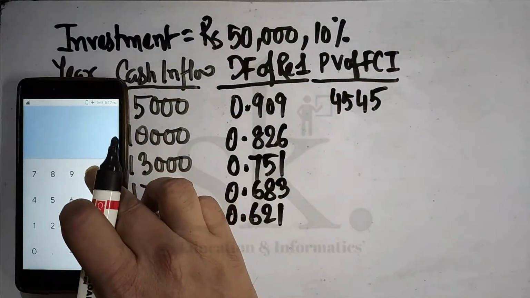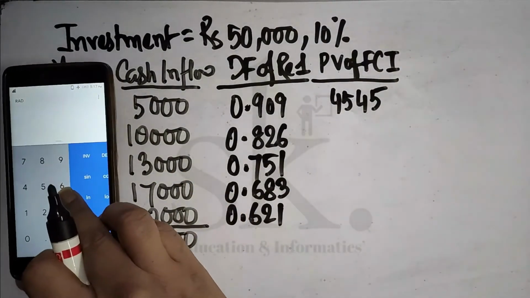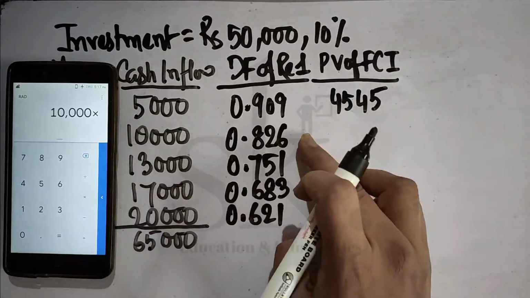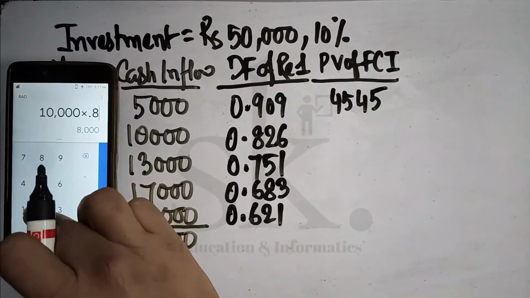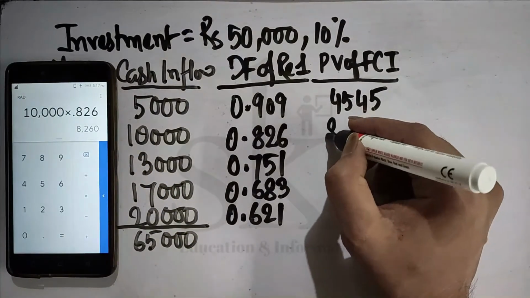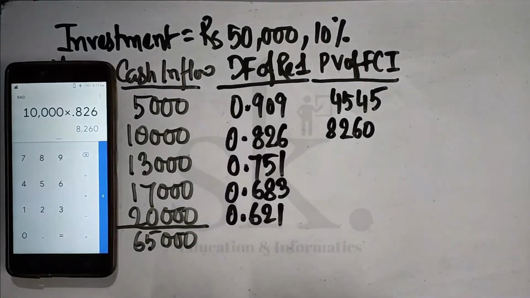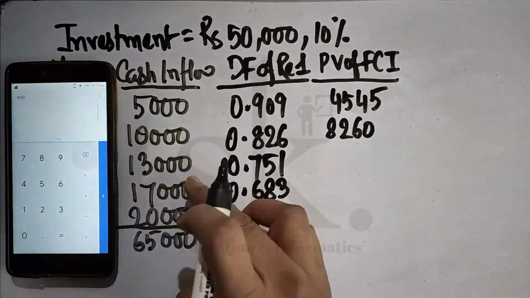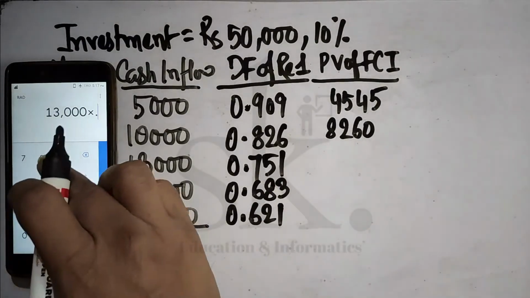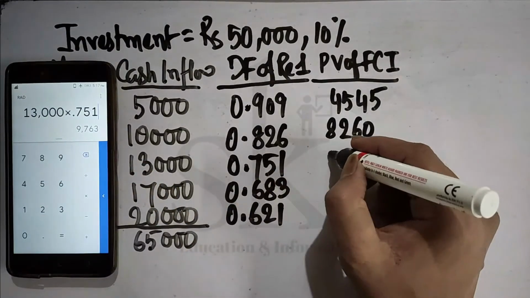For the second year, the cash inflow is 10,000 into 0.826, so it comes to 8260. For the third year, the cash inflow is 13,000 into 0.751, so it comes to 9763.